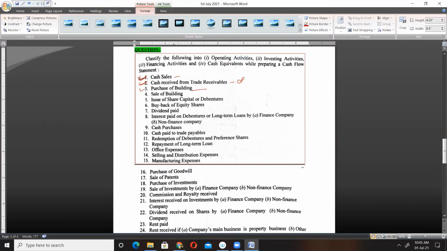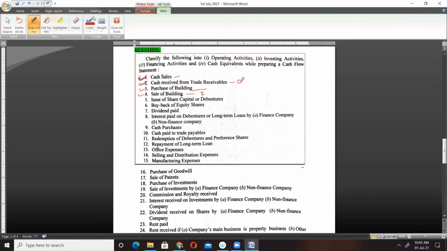Chalo number 3, acha number 4, sale of building. Tanya, you said investing. Okay, sale of building is investing because building is a part of our investing activity, and obviously sale of building will also be a part of our investing activity. So number 4, investing activity. Number 5, issue of share capital or debenture. Financing. Number 5 is financing.